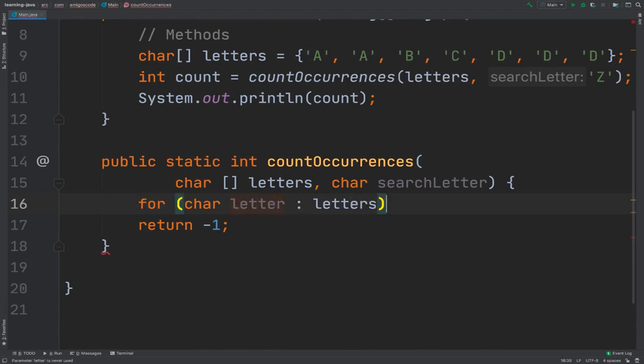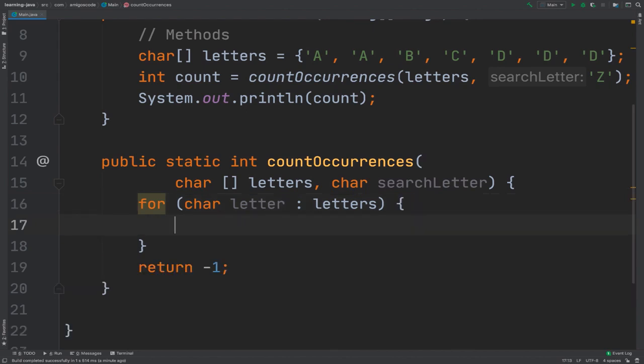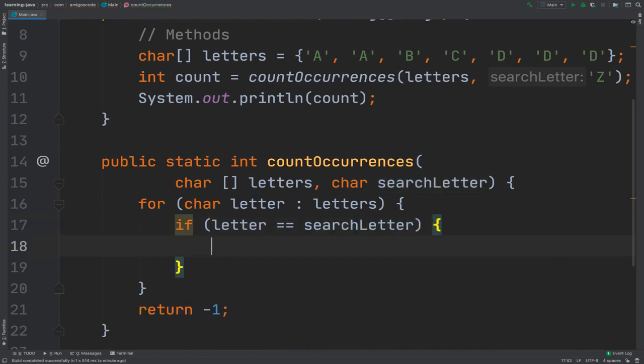There we go. And right here, we are going to do a comparison between the search letter that comes into our method against every single letter in this array. So here I'm going to say if letter equals search letter, we want to do something. What we want to do is actually increment a counter.